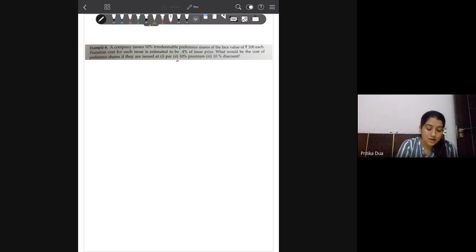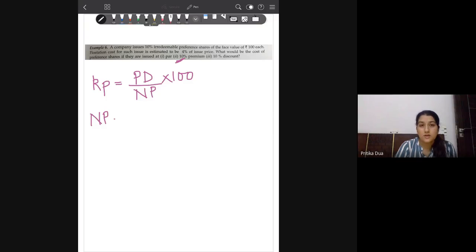So to calculate the cost of irredeemable preference shares, the formula is preference dividend upon net proceeds into 100. Now to calculate the net proceeds, in this case we are issuing a 100 rupee preference share at 10% premium. So your proceed from the issue is 110.